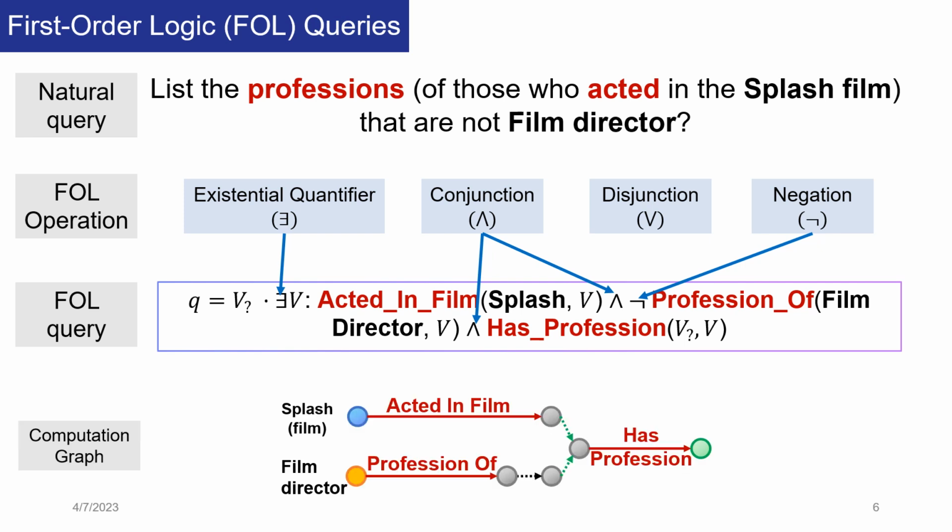After having the first-order logic query, this query is then represented as the computation graph, as you can see here, where nodes represent entities, and edges represent the relations or the logical connection between one-hop queries.